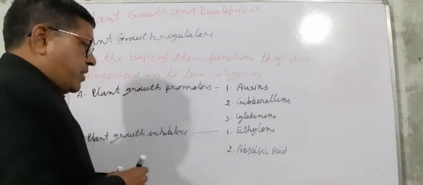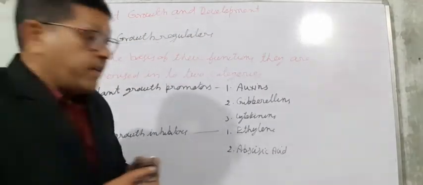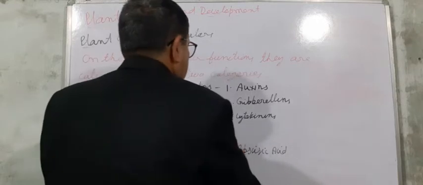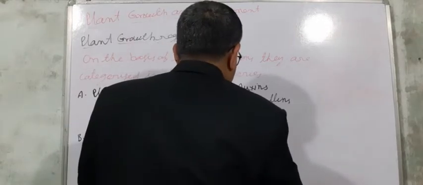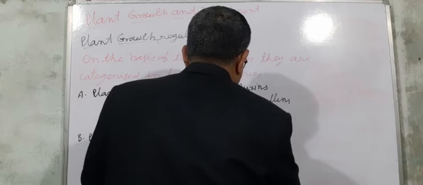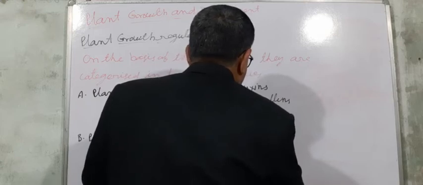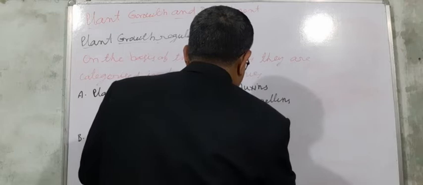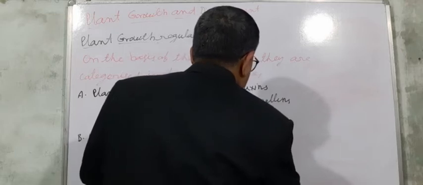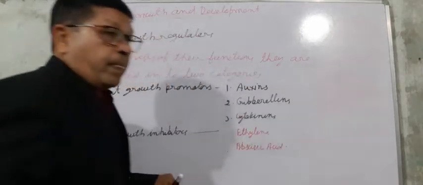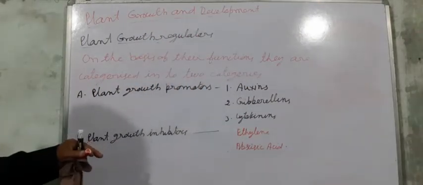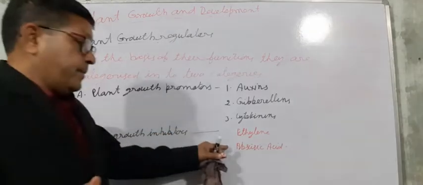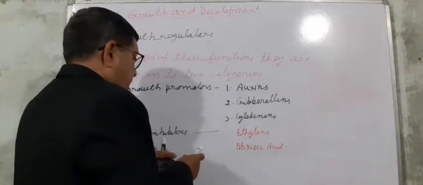Ethylene and abscisic acid are categorized as the plant growth inhibitors.